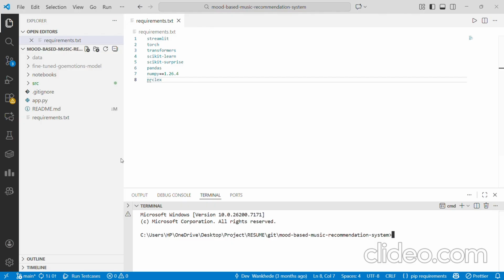To run the project, the only thing that you need to run is the app.py file. So we will write streamlit run app.py. We used Streamlit because it is the user interface package.